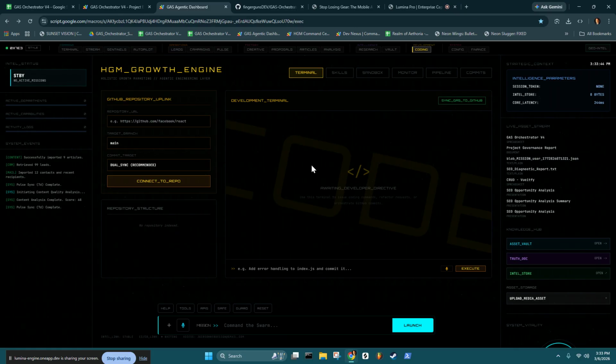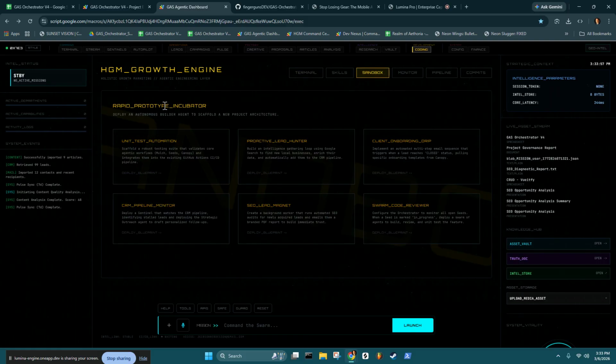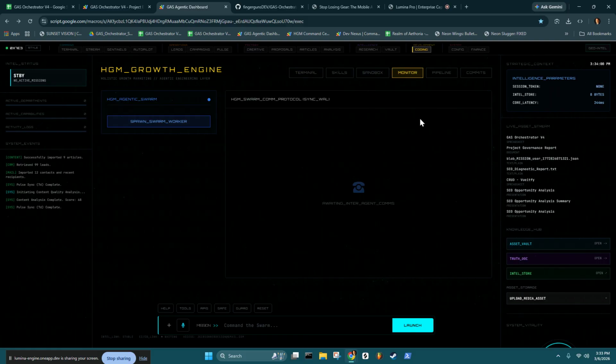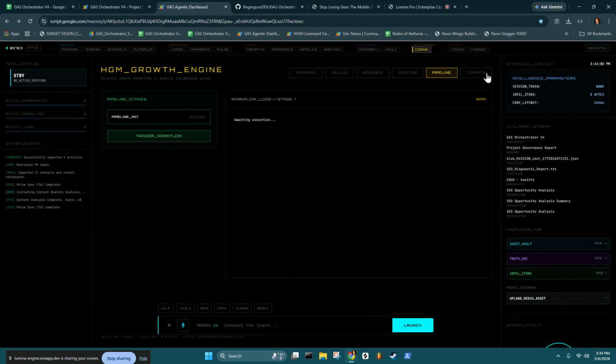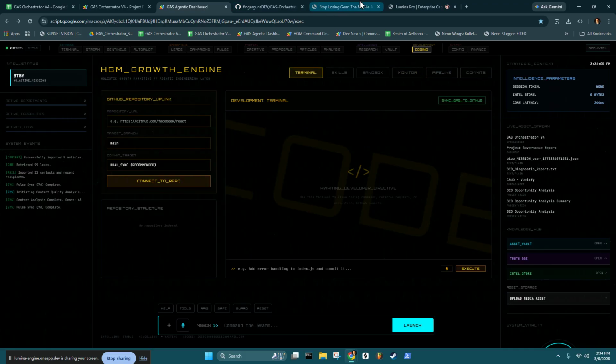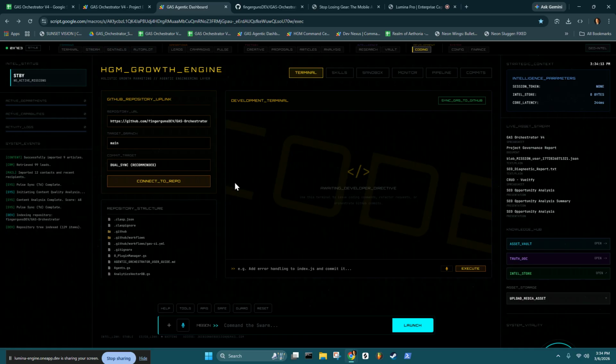Think of it kind of like a recursive feedback loop, sort of, because it does have that self-healing built into it. But we have a sandbox to prototype things rapidly. We have monitoring, pipeline monitoring for stages, and commits. So what I can do is I can link my GitHub repo and I can connect to it. And it's going to import all the files, and then I can add to that project and then sync it to GitHub from within my agentic environment.